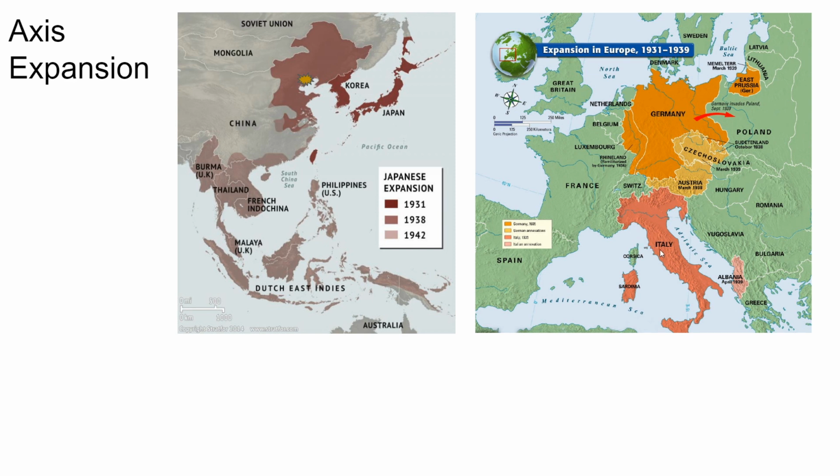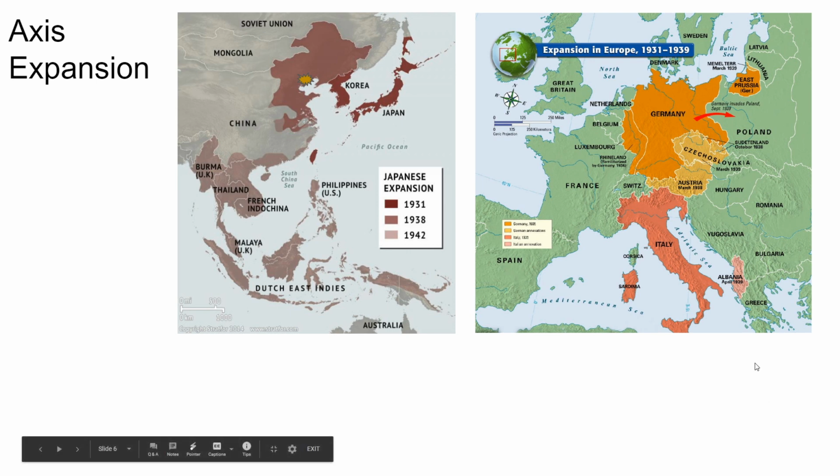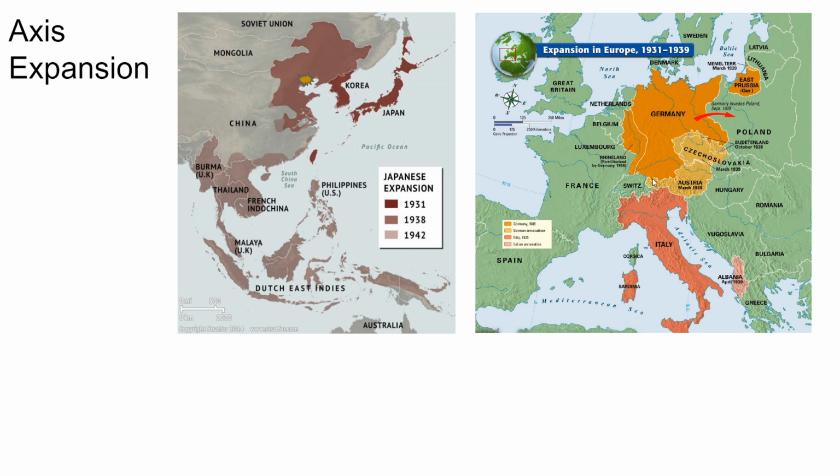Italy, of course, took over, if this map extended down here, they invaded Ethiopia in the 1930s, and then in 1939 annexed Albania. Germany, we know, throughout the 1930s, and especially 1937, 38, and 39, expanded and took territory by refortifying the Rhineland and then starting to annex territory in what at the time was Czechoslovakia and Austria, and then they set their sights on Poland in 1939.